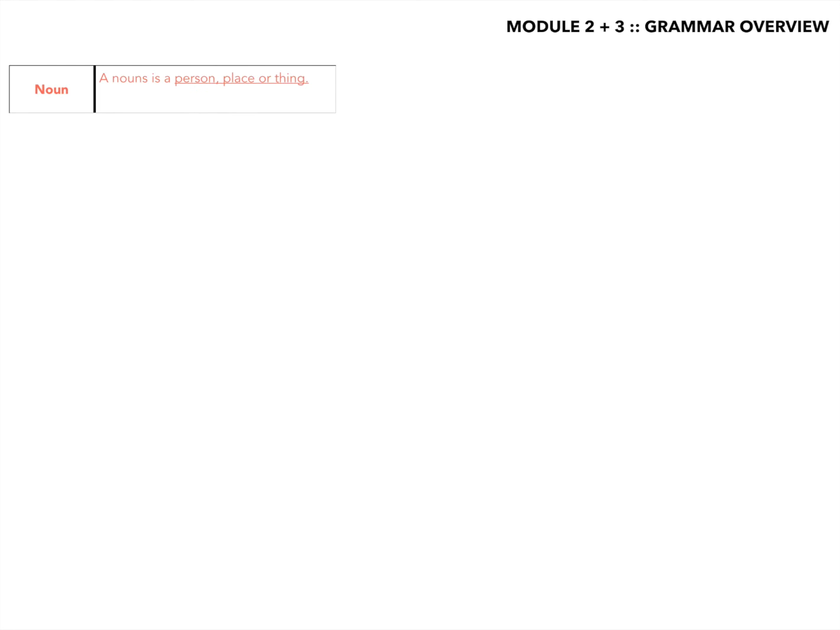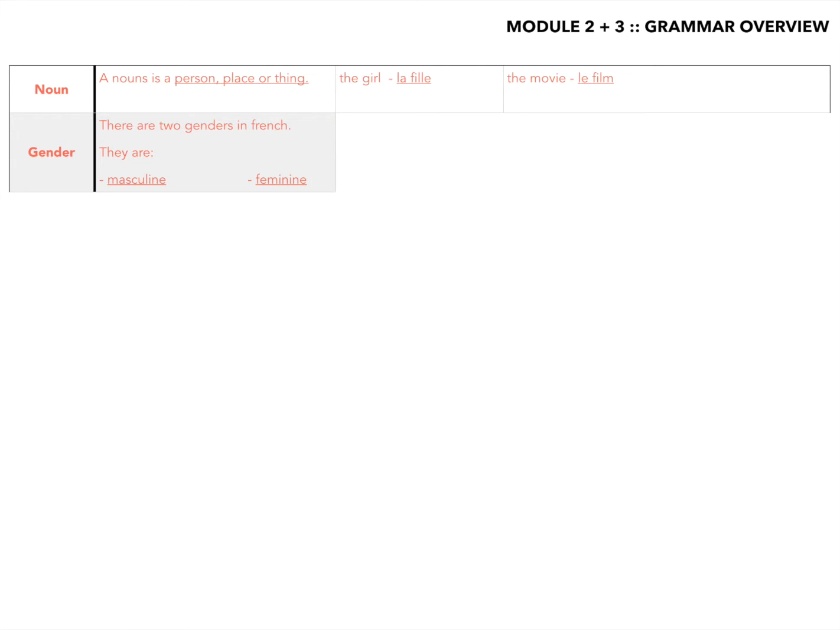Let's talk about nouns. You may remember that a noun is a person, place, or thing. Here are two nouns in French, the girl and the movie: la fille and le film. You may notice that the word for the is different in those, la and le. That's because in French we have gender. There are two genders in French, masculine and feminine. Le is masculine, la is feminine.